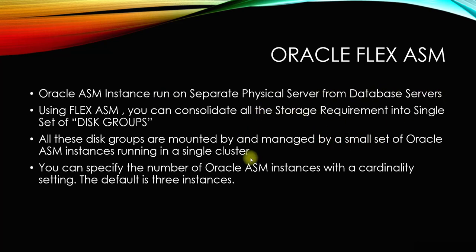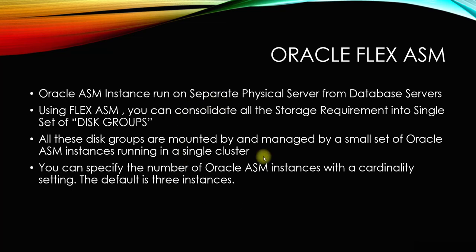So you can create a storage space, the ASM disk groups, and the database instances run on other servers. Now there is no resource contention on the server where the disk groups and the ASM instance are running, and then the Oracle instance is running.